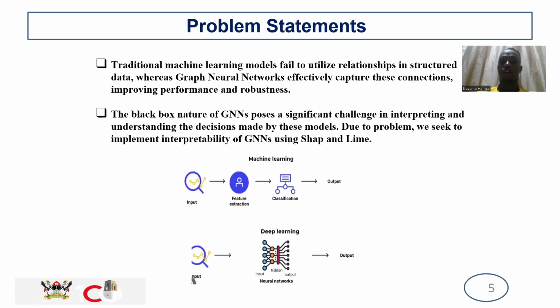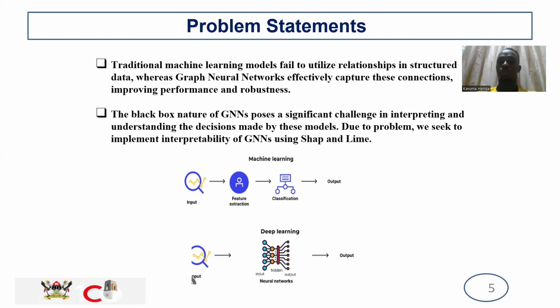Our problem statement is that traditional machine learning models fail to utilize relationships in structured data, whereas graph neural networks effectively capture these connections, improving performance and robustness. The black box nature of GNNs poses a significant challenge in interpreting and understanding the decisions made by these models.